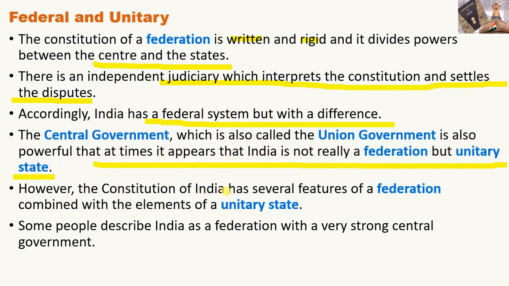However, the Constitution of India has several features of a federation combined with elements of a unitary state, as more power is given to the center. Some people describe India as a federation with a very strong central government. Of course, India looks like a federation with a feature of a unitary state, as the central government has been made very strong.